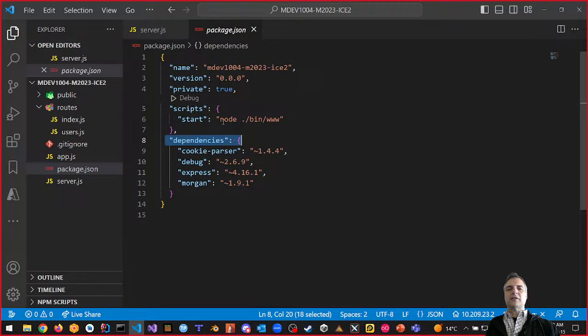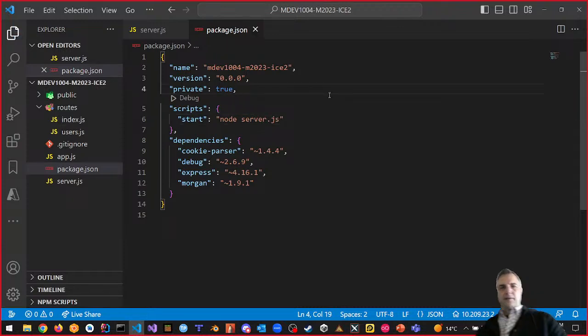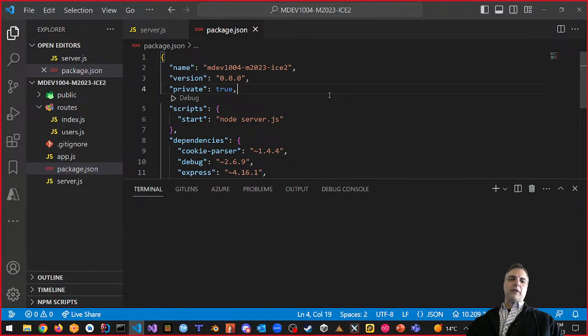But one thing is this start method is incorrect. It did an update. It needs to point to server.js. So please change your start in the package.json. Please change it to show just server.js. Okay, that's the one thing I want to change. Okay, server.js. Save. And now I want to run nodemon.